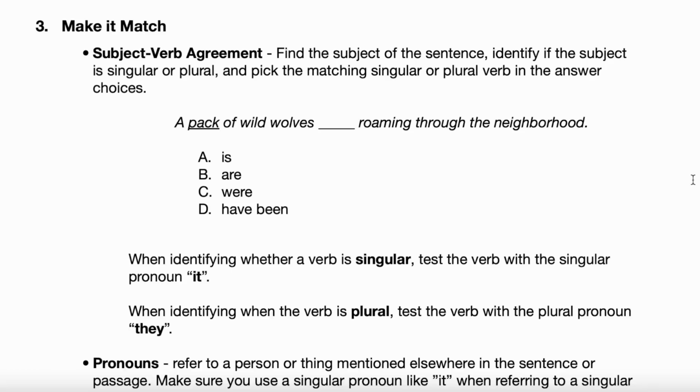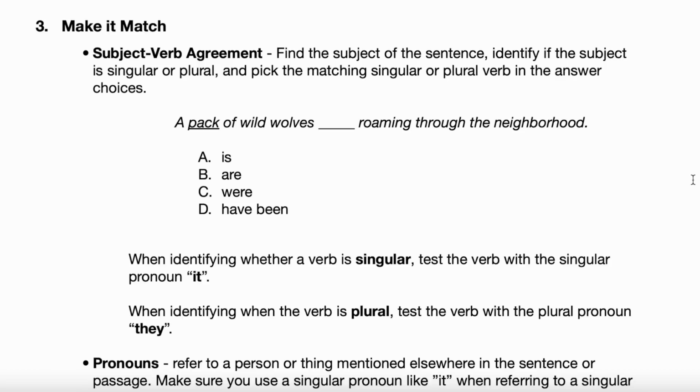But how many packs are we talking about here, Melanie? How many packs? Well, we're talking about a lot of wolves. But it says only one pack. It says a pack. Yeah, if we're talking about more than one pack, it would be many packs of wild wolves. Okay, that would be plural. But when the sentence says a pack of wild wolves, that's one pack. Does that make sense? Why that's singular? Yes, it does. Yeah, it's tricky, right?